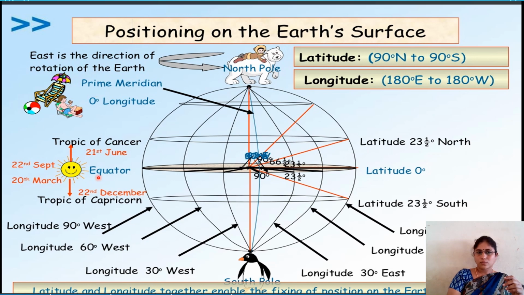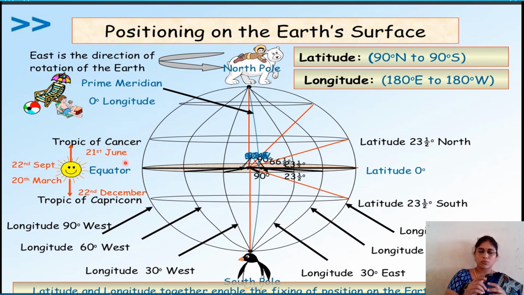And here, on 22nd September and 28th March, the sun rays reach our earth directly.